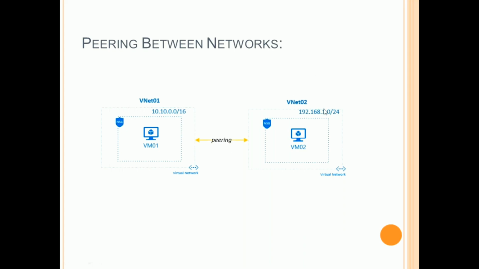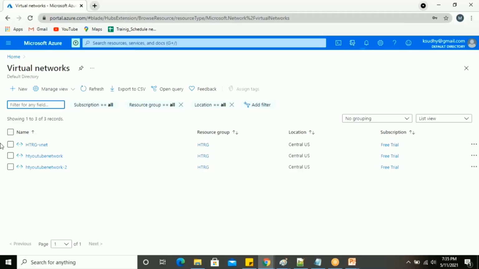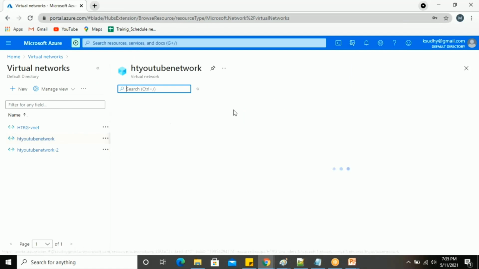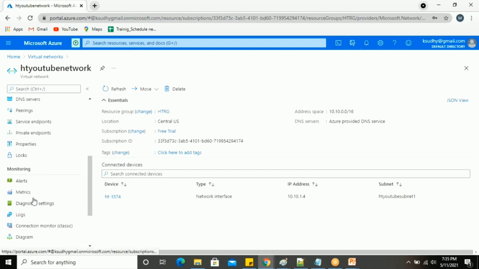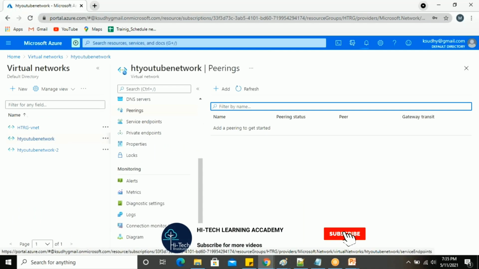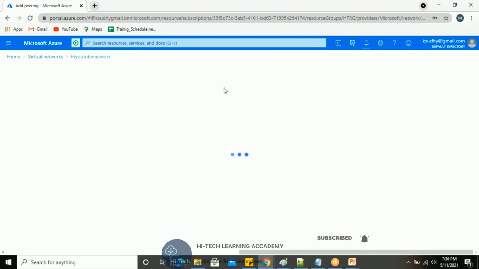So we are going to take one of the VNets as the requester and the other VNet as the acceptor. There is the HT YouTube network 1, and I'm going to take it as the requester here. In that, I can see something called peering. There is a peering concept here. Inside the peering, I can see the configuration. Let me try to add the peering connection here.